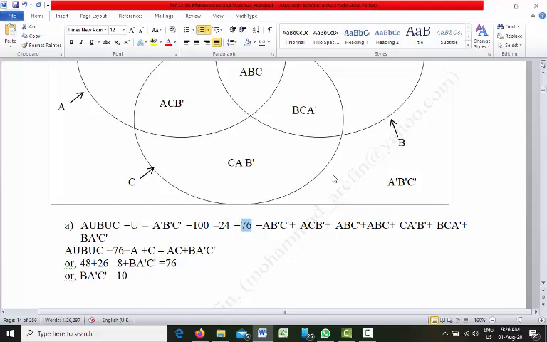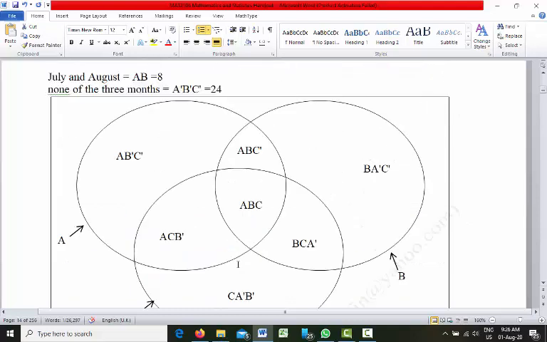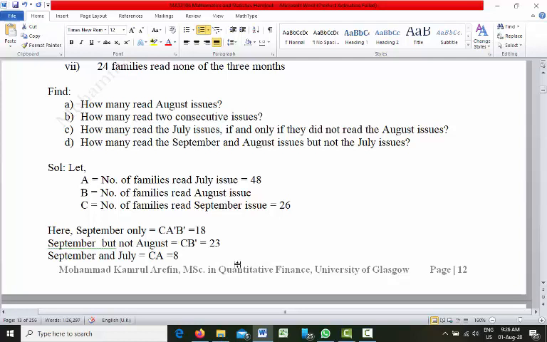The total area occupied by the 7 portions is 76. So first of all, let us find out each portion.